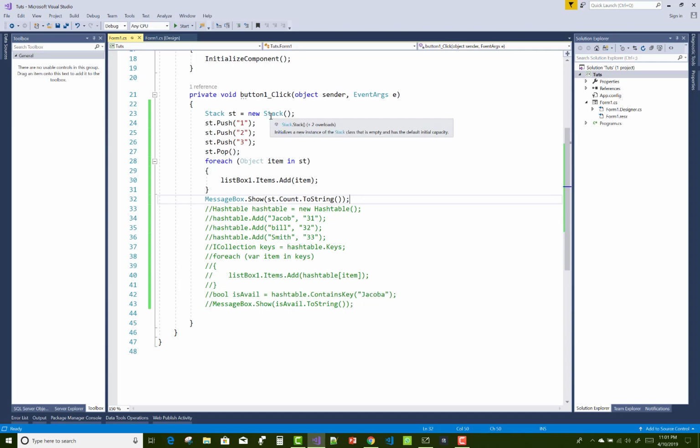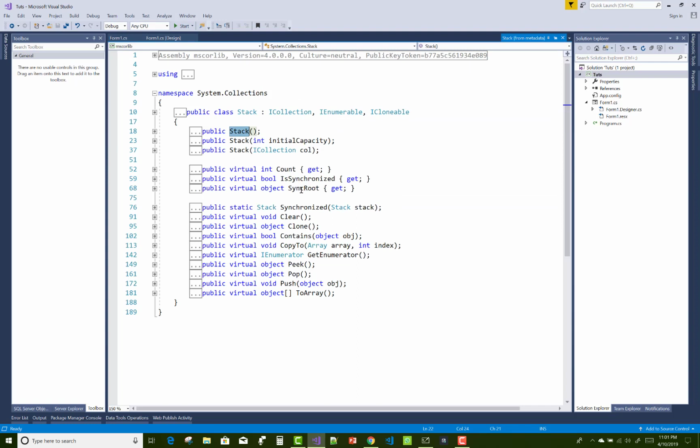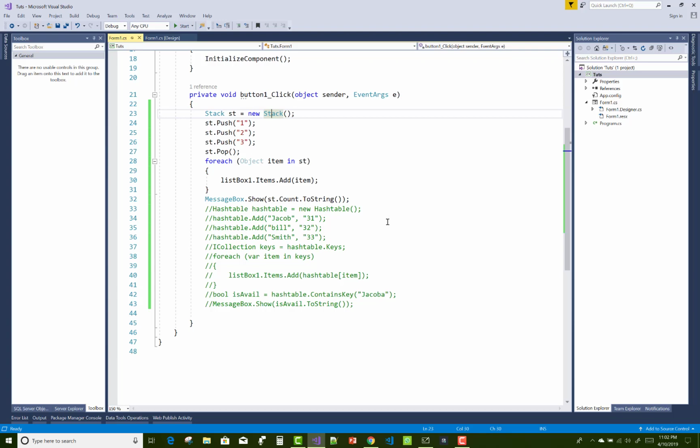I'm sure you noticed that here we have a stack class. So go to the definition of the stack, and here we have some methods like clear, clone, contains, copy to, and peek, pop, push, and to array. So these are the methods and properties related to the stack.